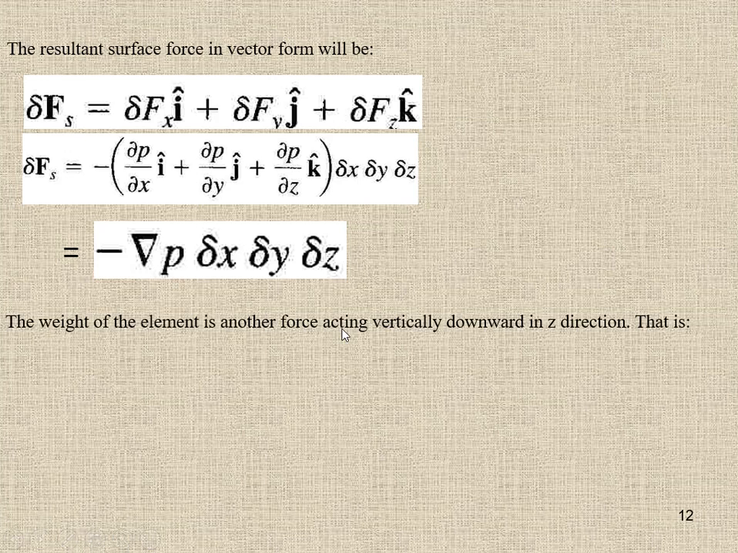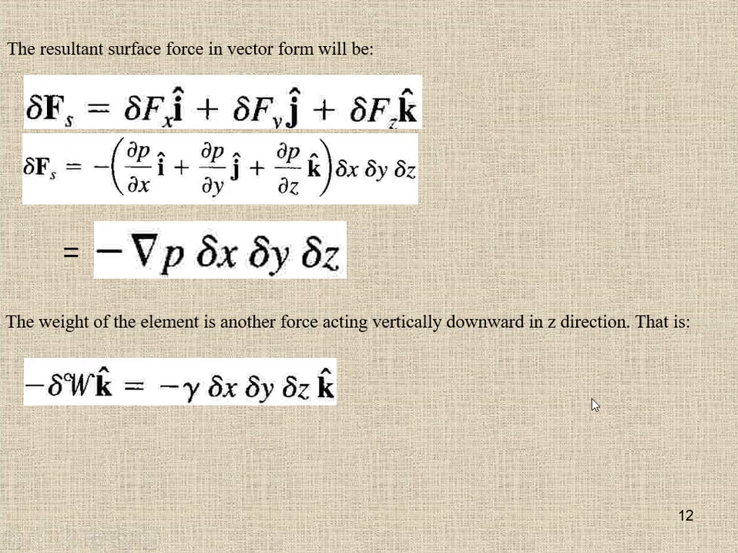So the weight of the fluid element is another force which is acting vertically downward in z direction. That is, the weight component in z direction is minus k. Since we have considered the upward direction positive and the downward direction negative, and the weight is acting downward, the negative sign is considered here. So minus gamma, the weight density, into volume of the fluid element.